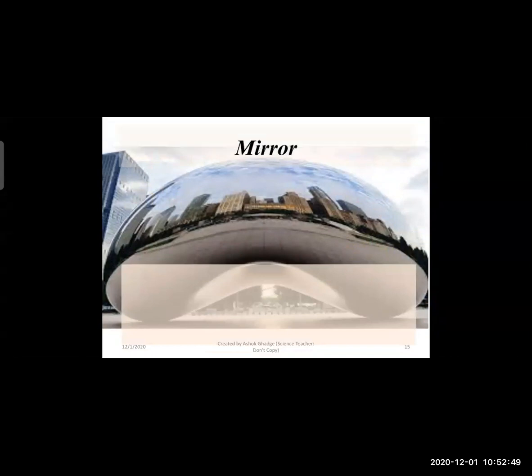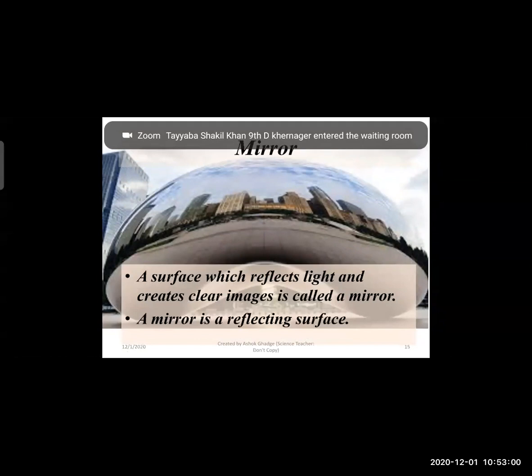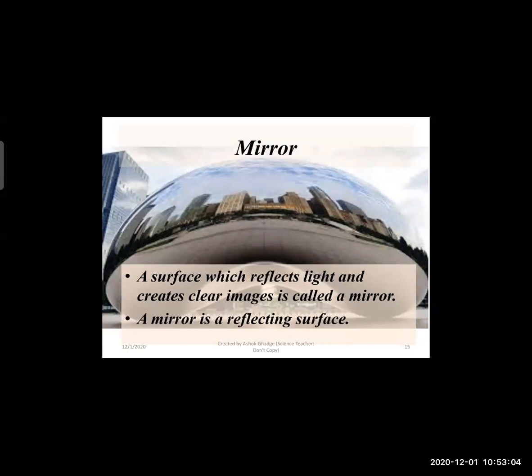Now, a mirror is a plane surface. It is the surface which is reflecting light, and it creates a clear image, and it is called a mirror. So a mirror is a reflecting surface.